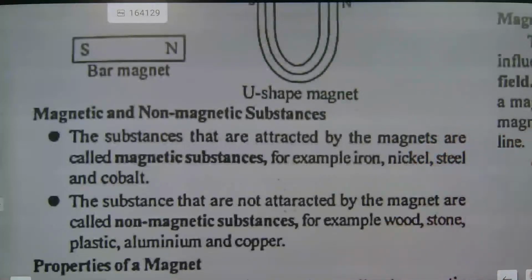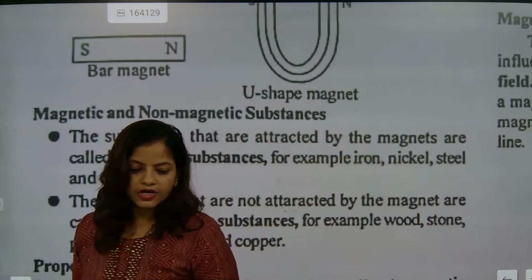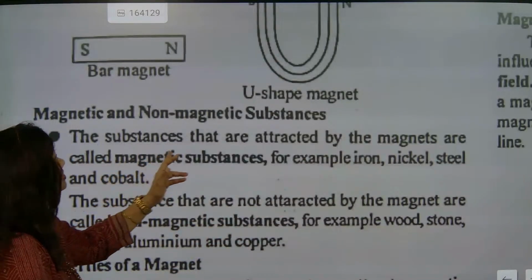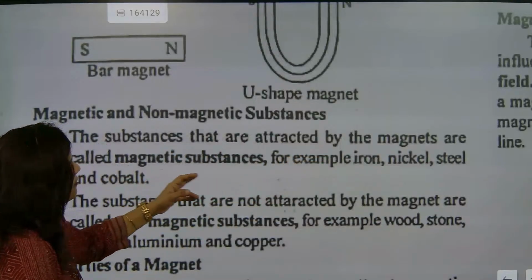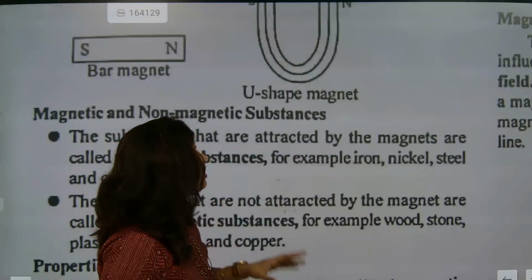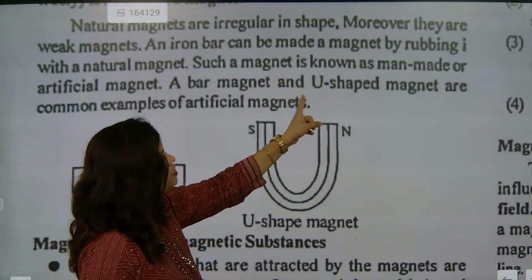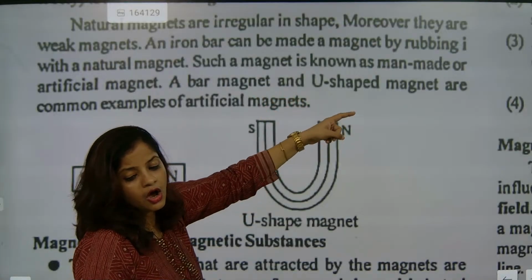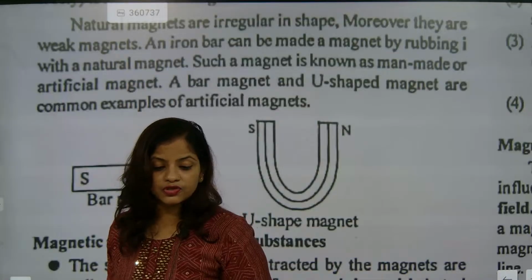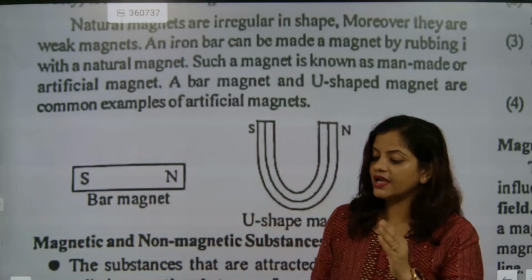Now we are going to talk about magnetic and non-magnetic substances. This is again another point to be noted. If somebody says substances that are attracted by a magnet are called magnetic substances, correct? Means those substances which can get attracted. But here now you see one thing: the north pole and south pole will be there. Now the lines of forces will come like this. Magnetic field lines are also called magnetic lines of forces. Remember this word.